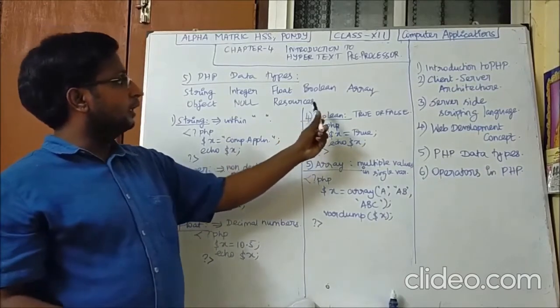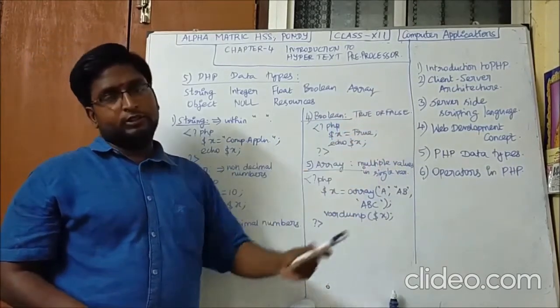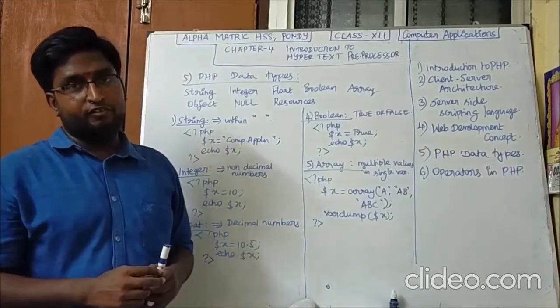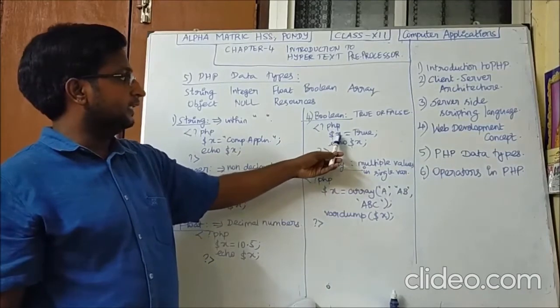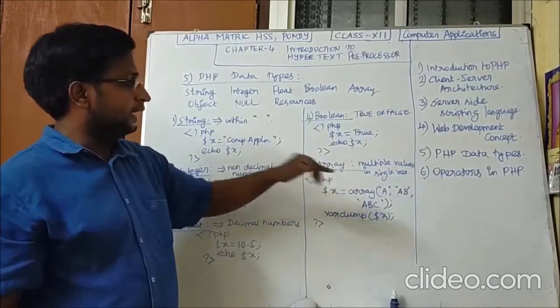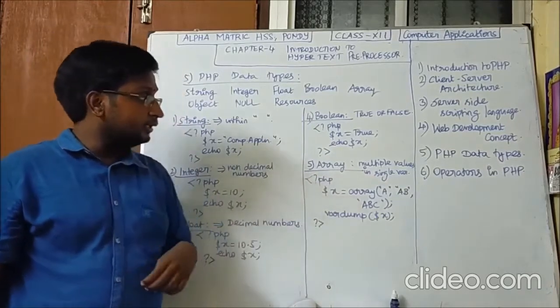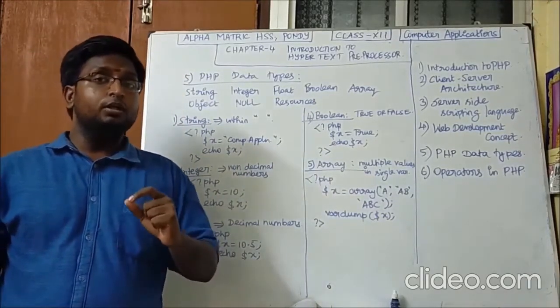Next one is the boolean, which holds either true or false. It holds only two states, true or false. Either x is equal to true or false, and we can print the value. Next one is the array. An array is nothing but multiple values in a single variable.